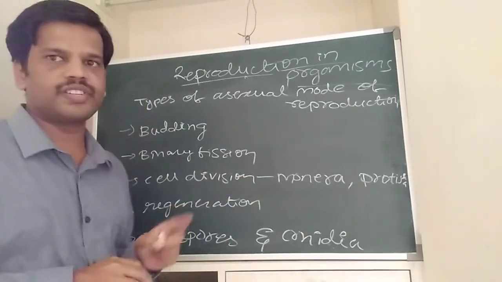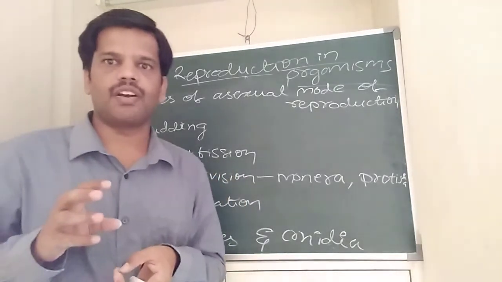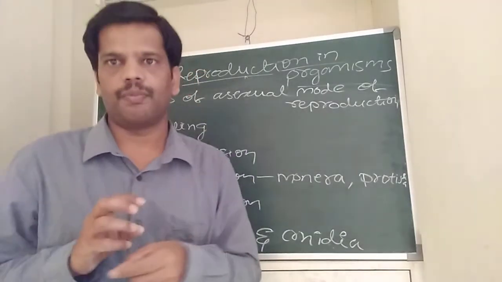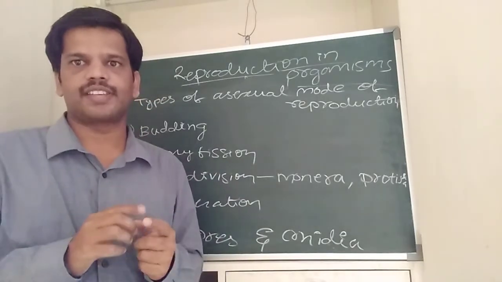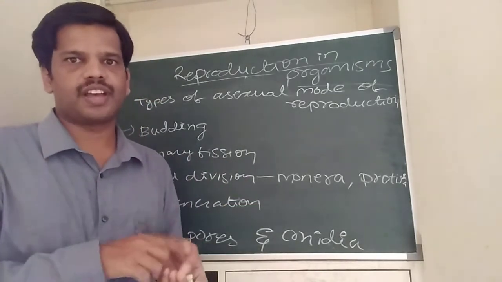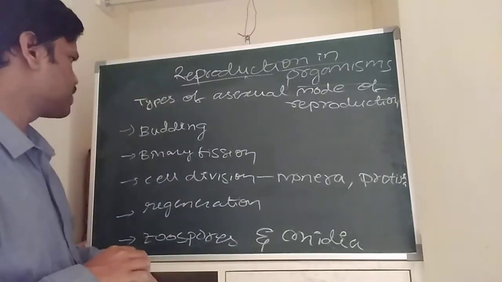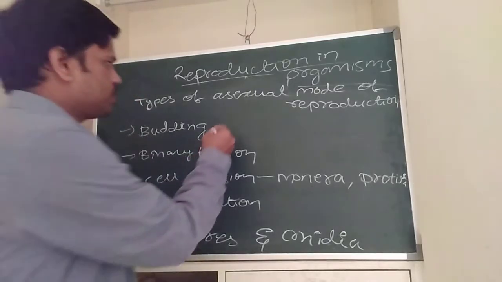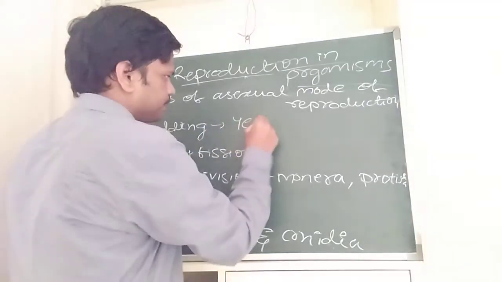What I told, cell division is nothing but the splitting of single-celled organisms into two daughter cells. These are mainly seen in Protista and Monera. Okay, next one is budding. Budding is generally seen in yeast.